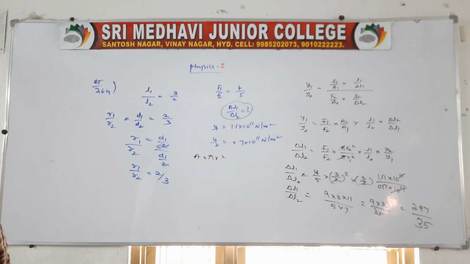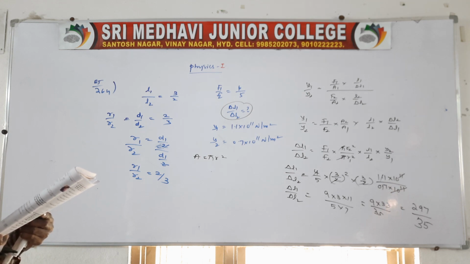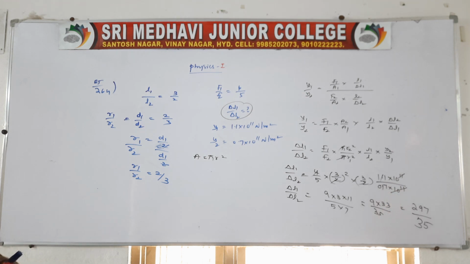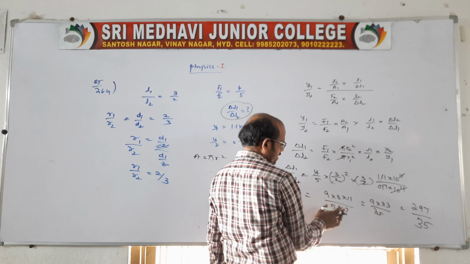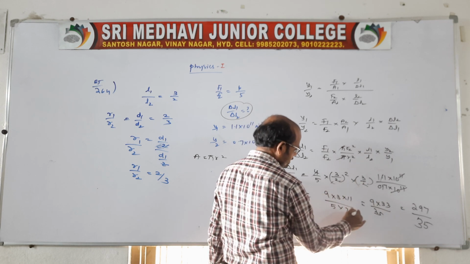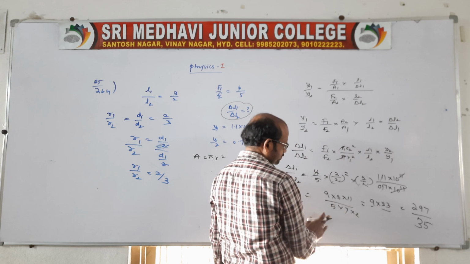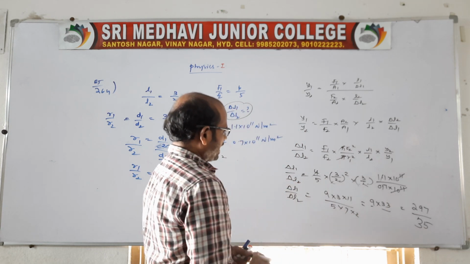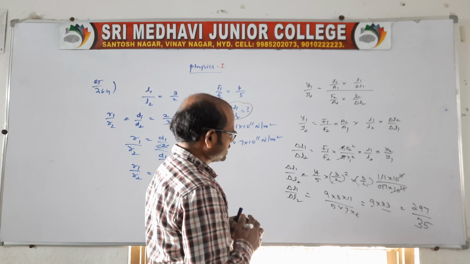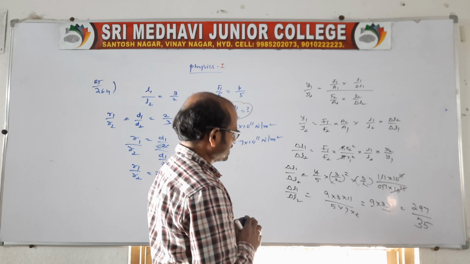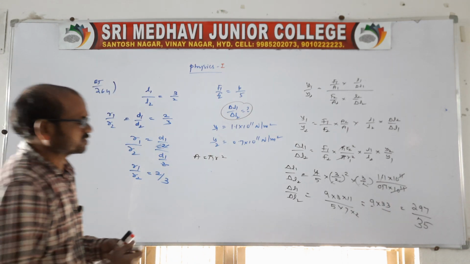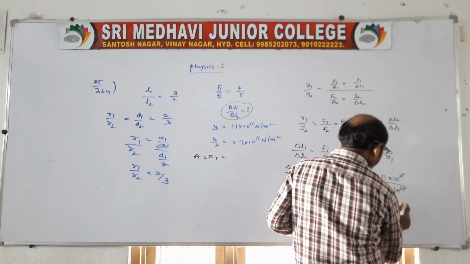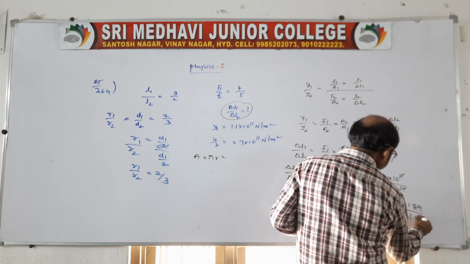The given answer is something else, so we did something wrong here. It is 3 square there, so 4 will cancel, and here 2 will be left over, so 35 into 2. After simplification, 189 by 110. 189 by 110 is the final answer.